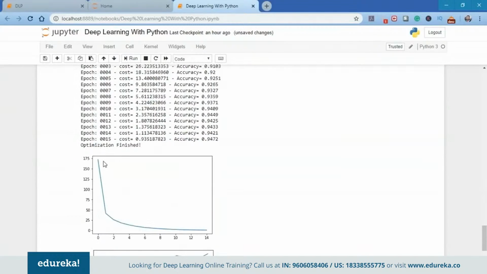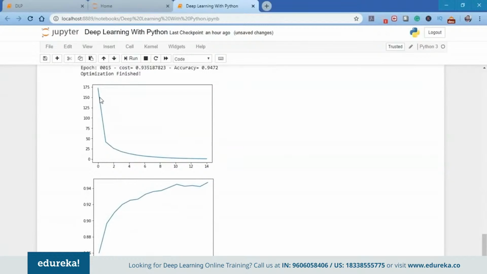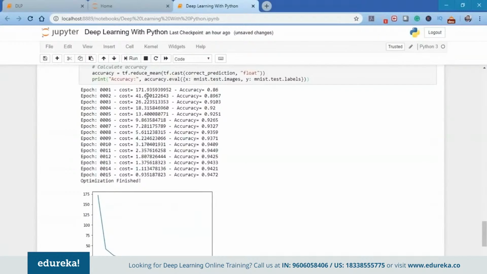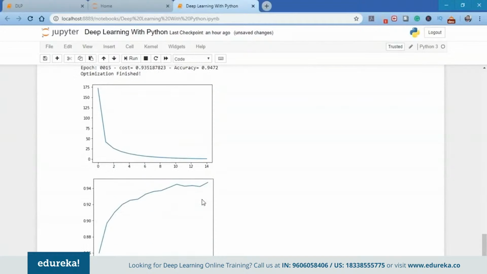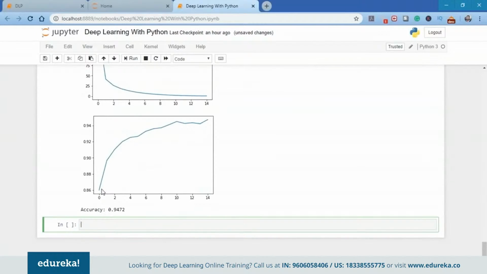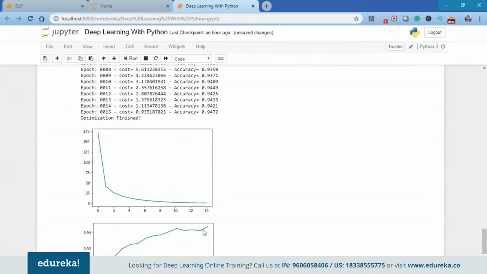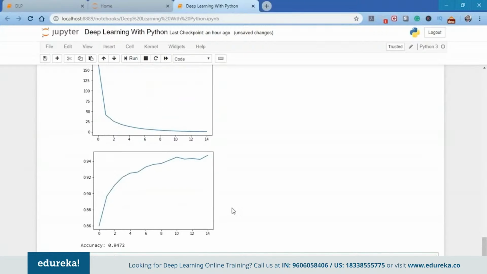As you can see here, the optimization has finished, and the first graph here is of the cost. It initially started at 171 and came down all the way to 0.9. At the same time, the accuracy started from 0.86 and has reached all the way to 0.947, almost 0.95, that is 95%.